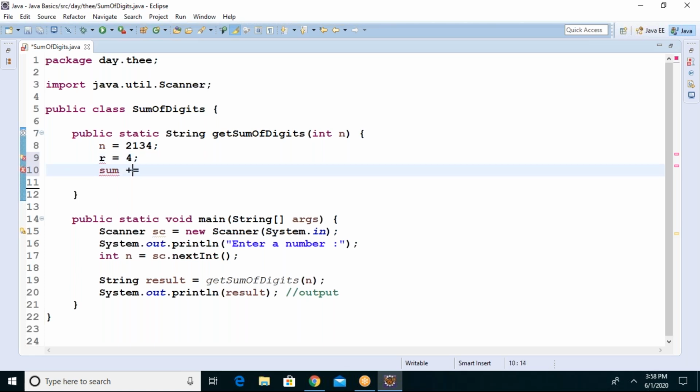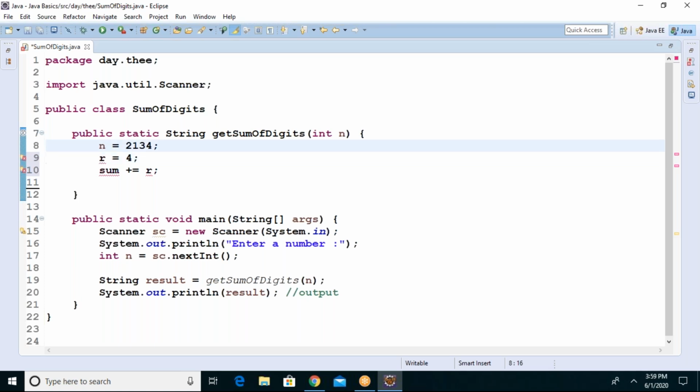So add this remainder. What is the value of sum right now? 4. Correct? When you take 2134, you got 4. Now next, excluding 4, you want to take 3. What's supposed to be done next? Very simple.